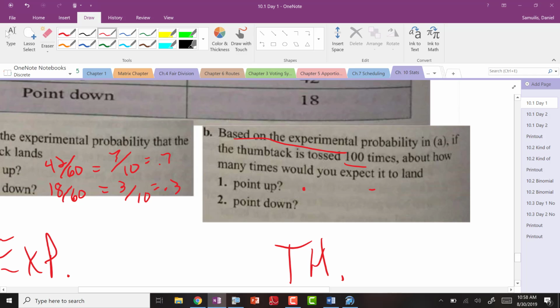how many times would you expect it to point up? I think everyone would know the answer to that. What would that be? What would that be? 70. Because it's based off of that experiment. Now we can make a conjecture about future thumbtack throws. All right? All right. I know this isn't exciting, but this is why I do this.